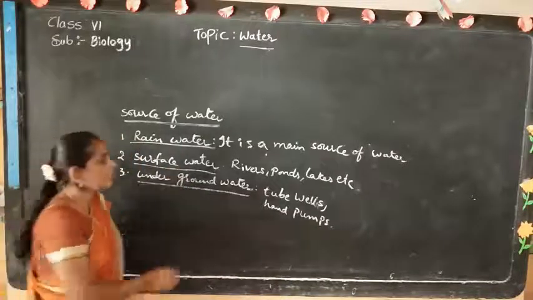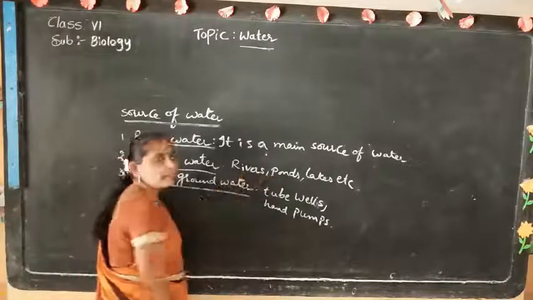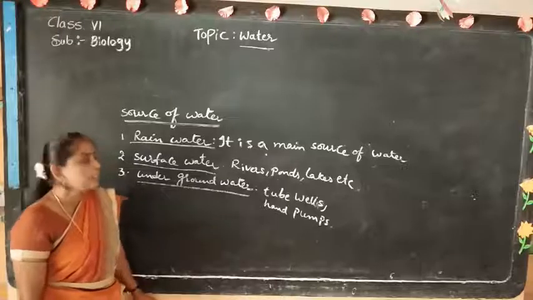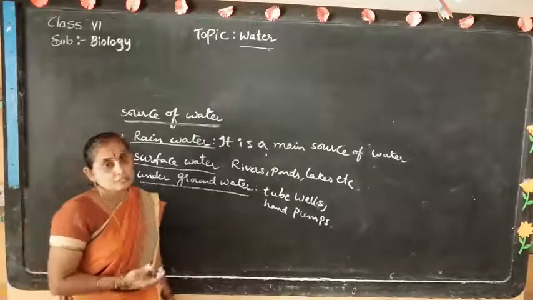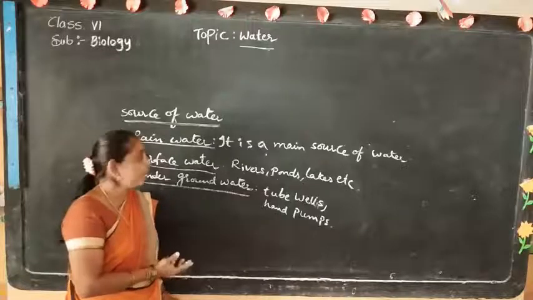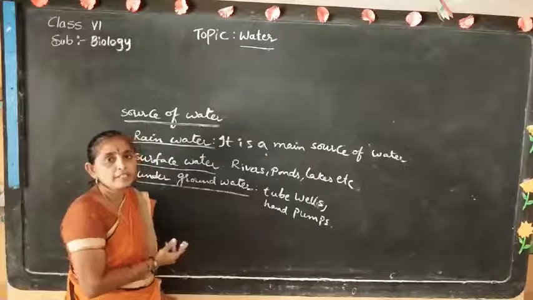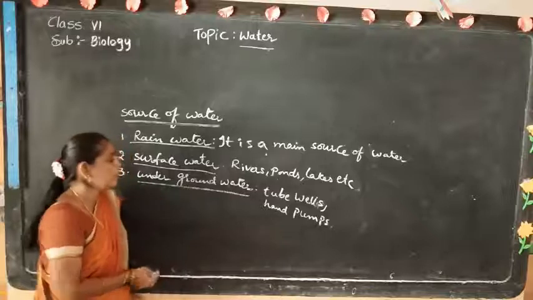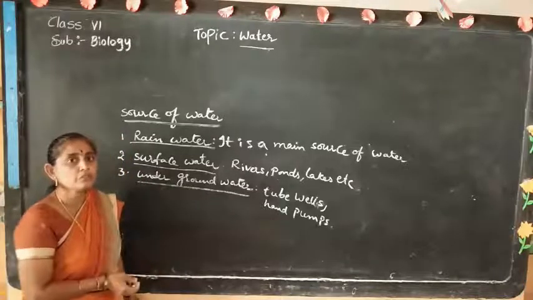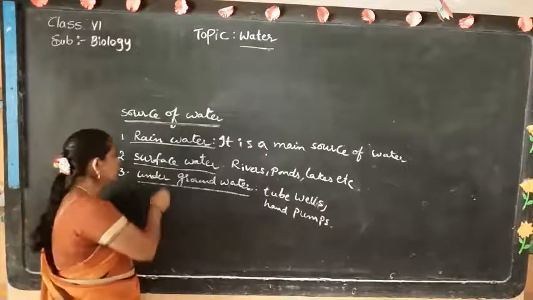The rainwater enters into rivers, ponds and lakes. It is also used as fresh water. But some particles like dust particles enter into this water and it is also polluted. But it is fresh water. By cleaning this water we have to use it for drinking.